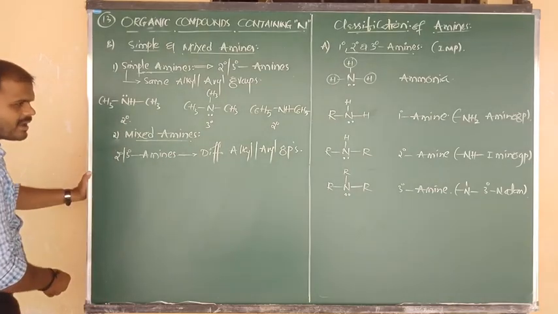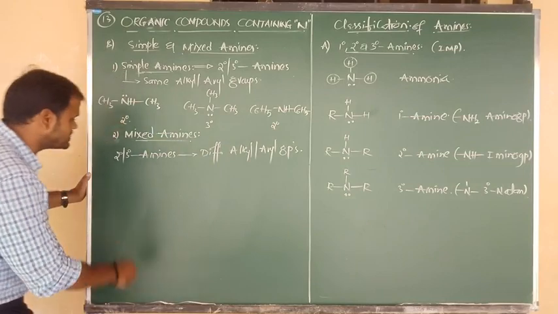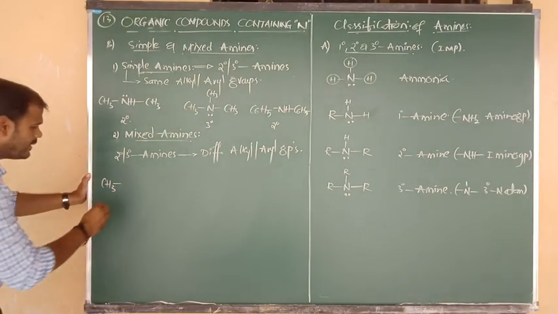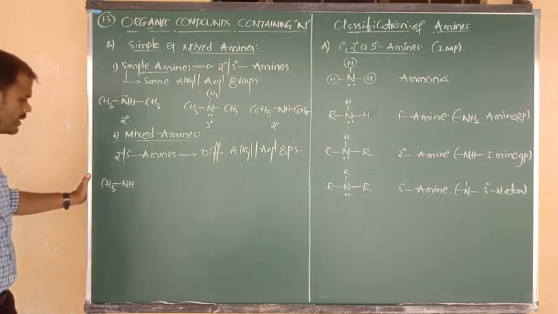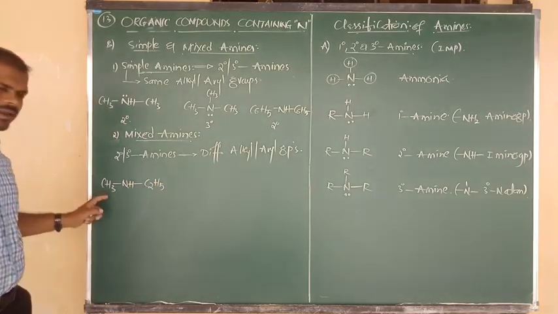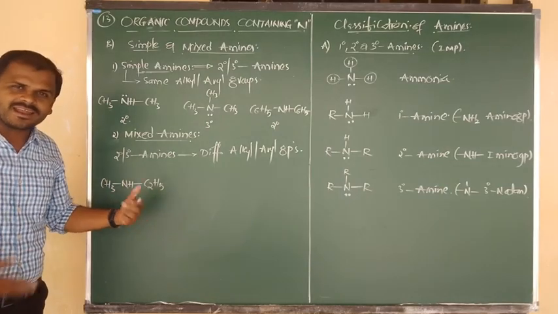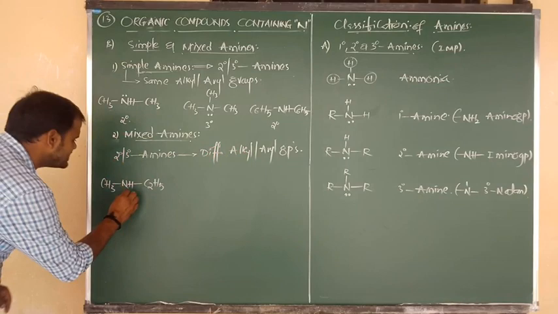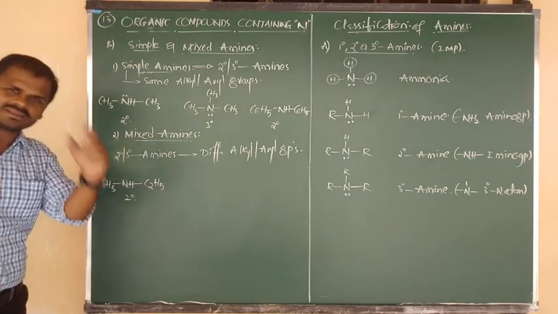So let me consider an example. First, suppose a secondary amine, they contain different alkyl groups and also they can contain different aryl groups. Example 1. Here I have taken CH3 bonded to NH, again NH bonded to C2H5. One is a methyl group, one more is an ethyl group. The two alkyl groups are different. And this amine is nothing but which amine? Secondary amine. So we can say this is nothing but a mixed amine.